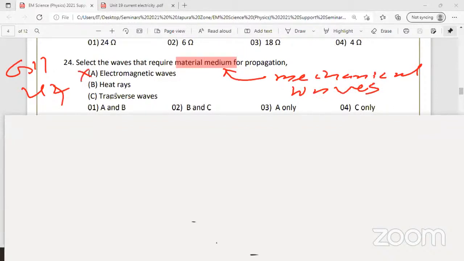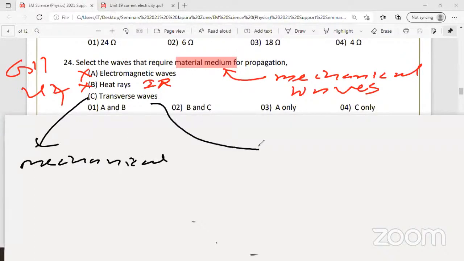For electromagnetic waves, a medium is not necessary. IR and UV do not need a material medium. Heat waves means IR, infrared. Some transverse waves are mechanical, and some transverse waves are electromagnetic. I'll put an arrow here. Look at the screen, everyone. Transverse mechanical waves exist, and transverse electromagnetic waves also exist.